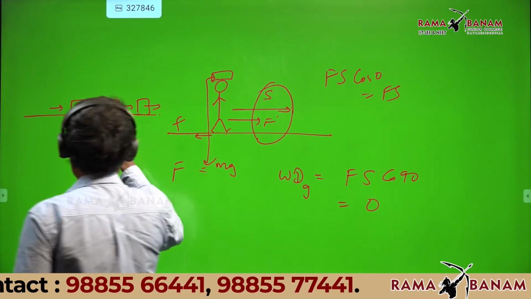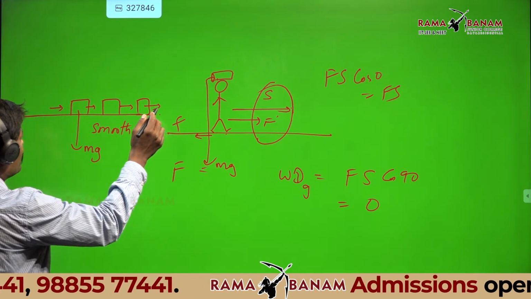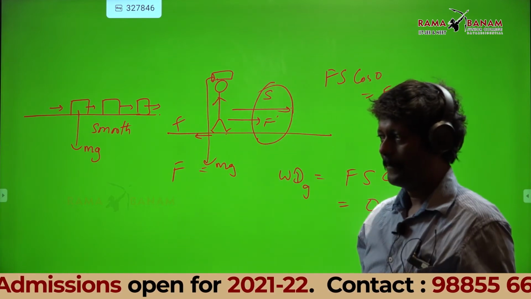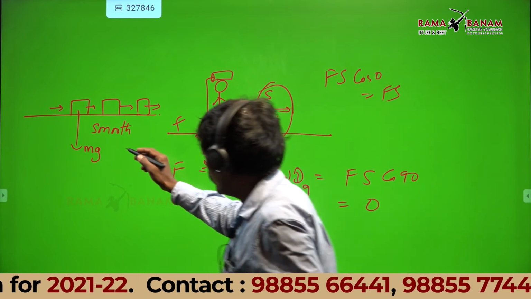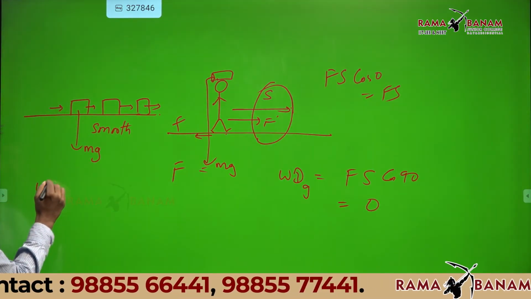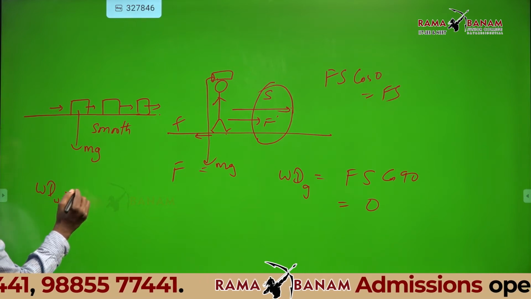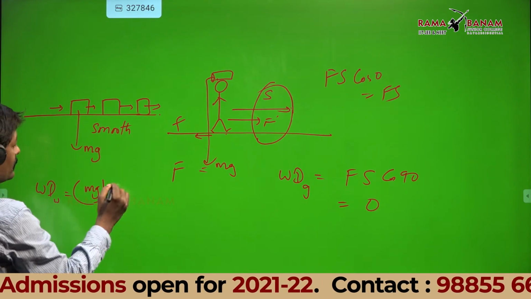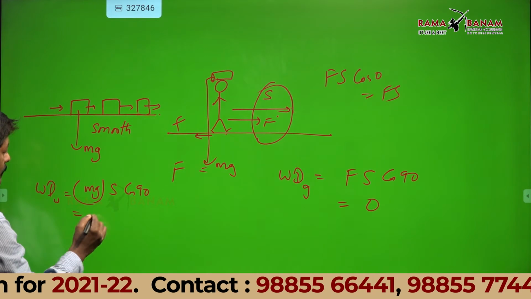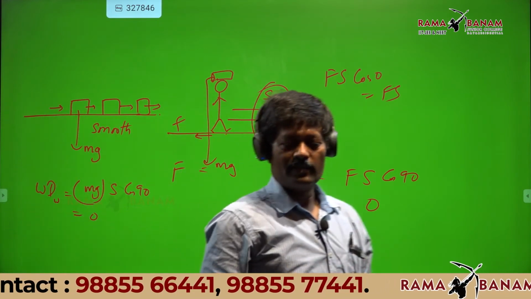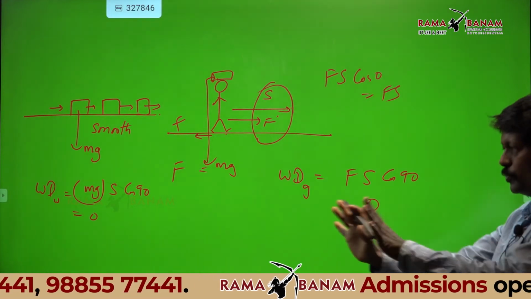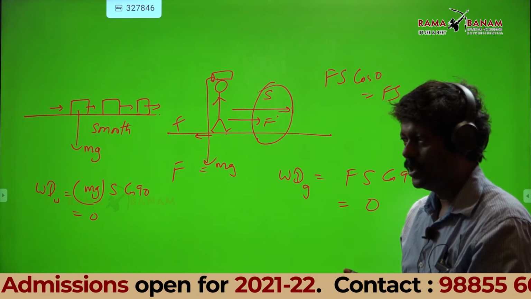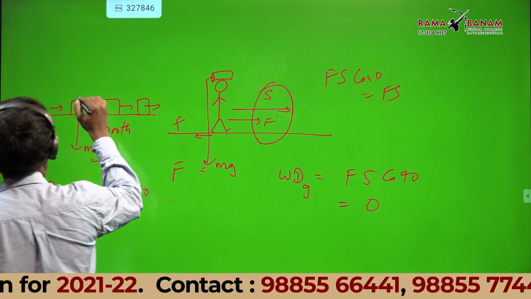Now, because the velocity is constant, you don't require fuel because there is no resisting force. What is the work done by mg, or weight? Cos 90, which is 0. That means if a body is on the smooth floor and you push it, you have to check how many forces are there. One is normal reaction.